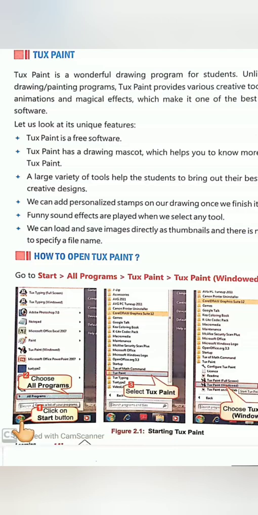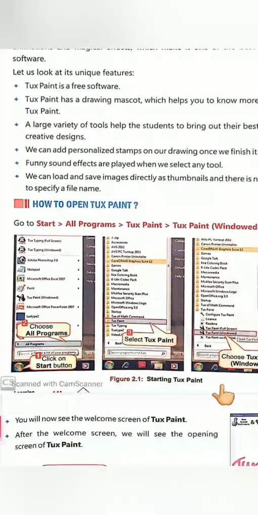Students, tell me, what are the steps to open Tux Paint? First of all, click on the Start button. Then click on All Programs. Then click on Tux Paint. And then click on Tux Paint Windows.